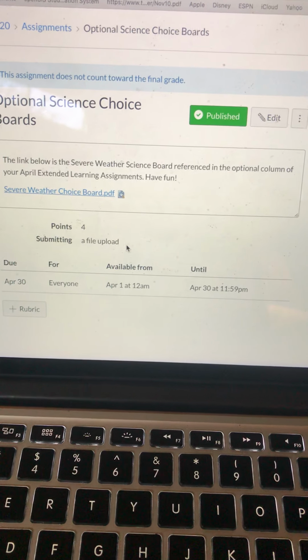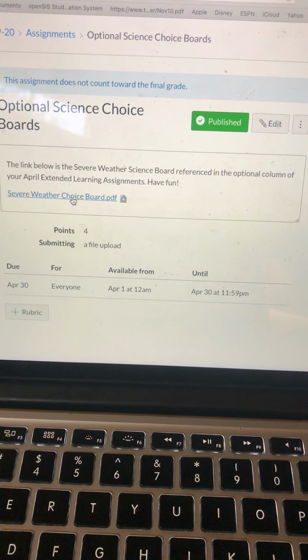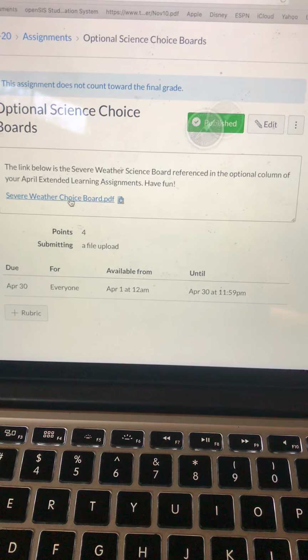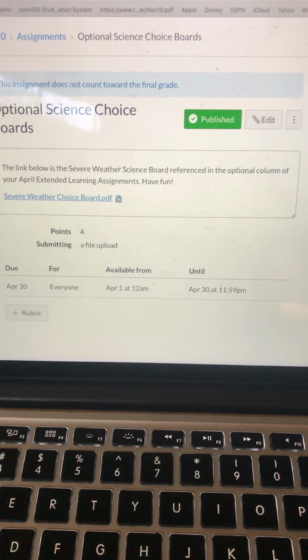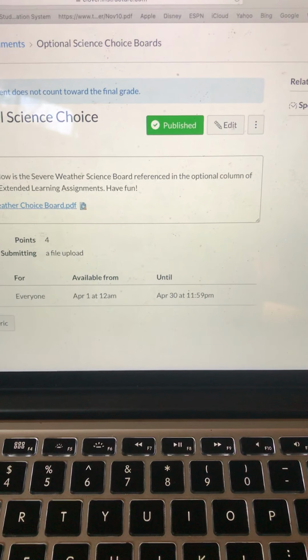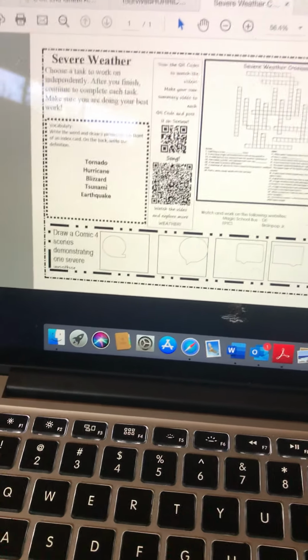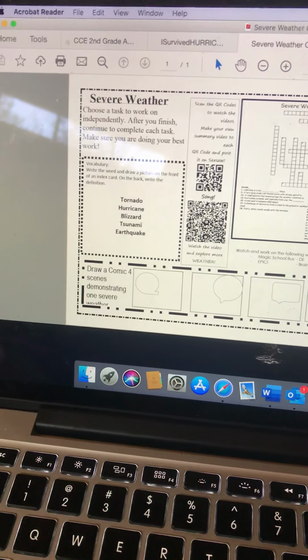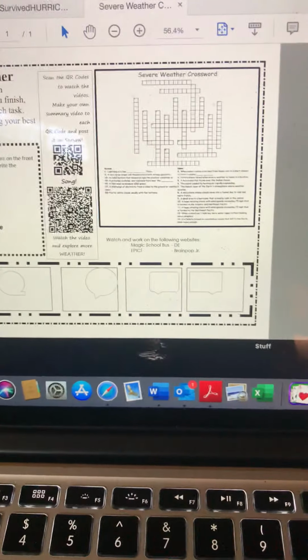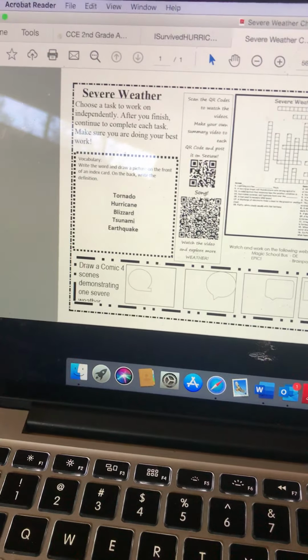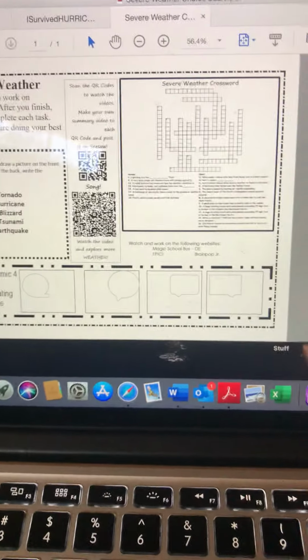So on the optional side of our assignments, you have a choice for a severe weather choice board. You can see in April, we study a lot of severe weather, so that's why we are doing I Survived Hurricane Katrina. But this is your severe weather choice board if you choose to do any of these activities in the optional work.